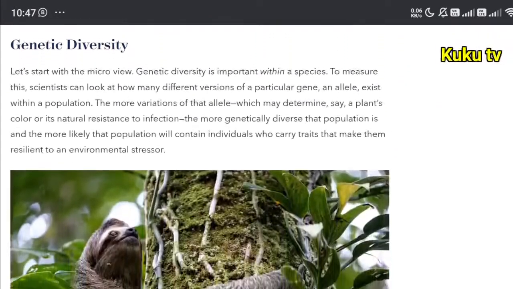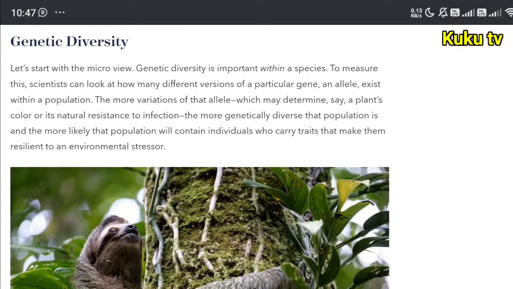Genetic diversity. Let's start with the micro view. Genetic diversity is important within a species. To measure this, scientists can look at how many different versions of a particular gene, or allele, exist within a population.